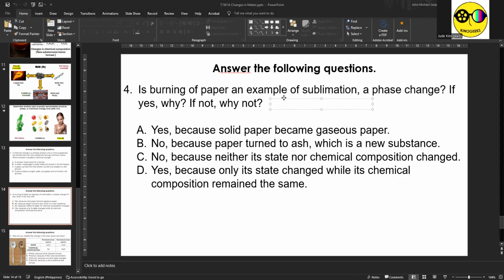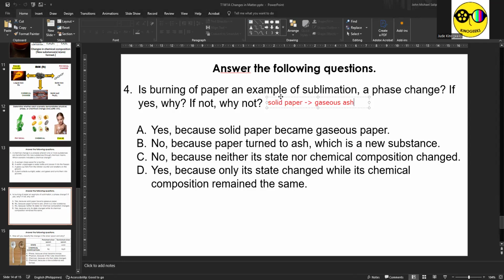Okay? And you end up with ash, which is gaseous. Ayan. So technically, using the term solid becoming gaseous, it appears to be sublimation.